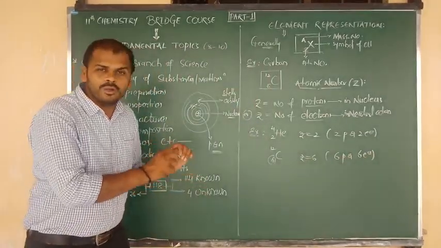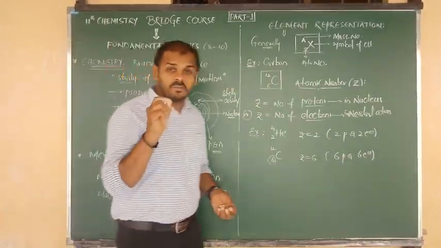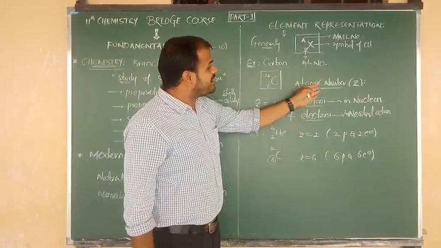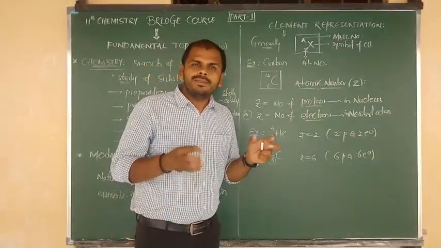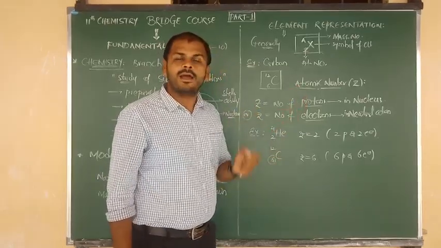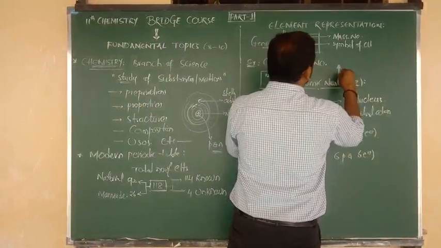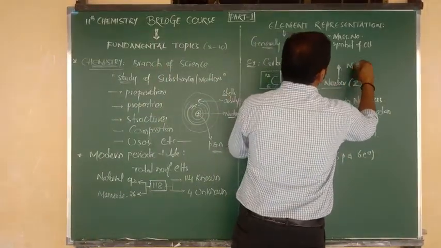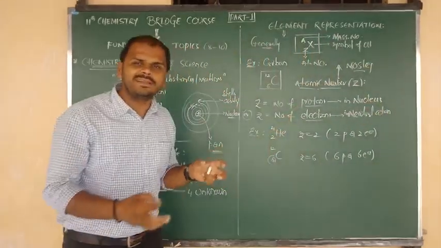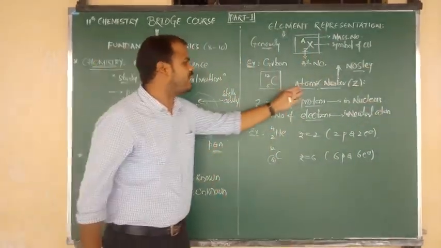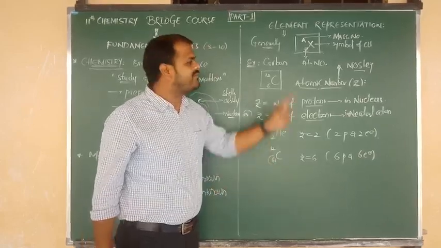I hope you understand that clearly now. Ready? Good. But one more point, listen carefully. The explanation and clear detail of the atomic number was given by a scientist. The scientist's name is Moseley. Very important. So who is the scientist? Moseley. He gave the information about the atomic number. So information about the atomic number was completely given by Moseley.